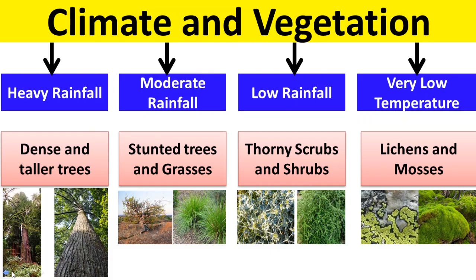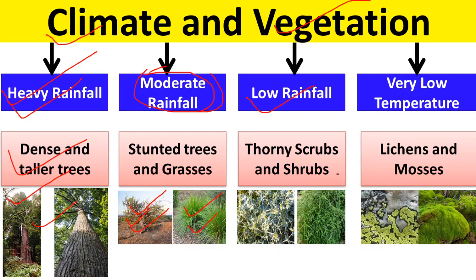So, climate and vegetation. What is the impact of climate on vegetation? Look here: if an area has heavy rainfall, you will find dense and taller trees. If the area has moderate rainfall, the height of trees reduces, and you'll find grasses and stunted trees.